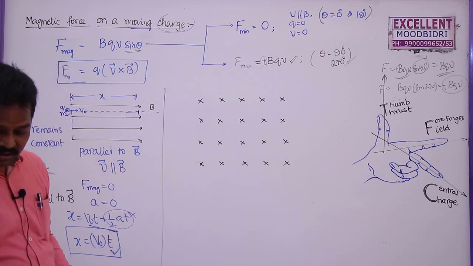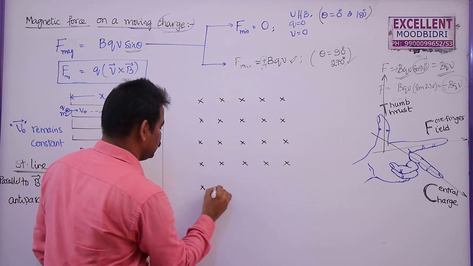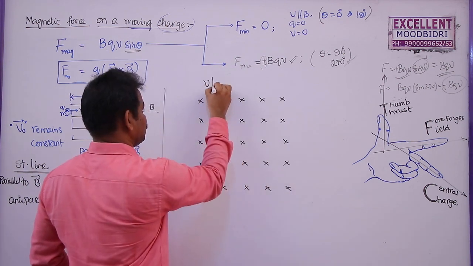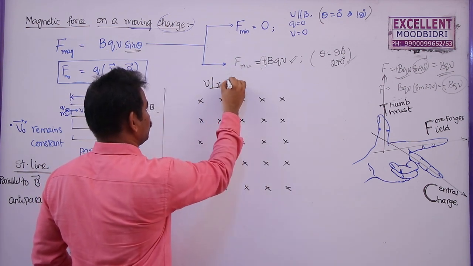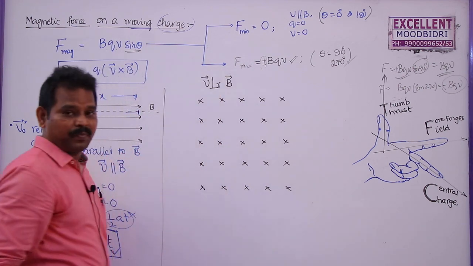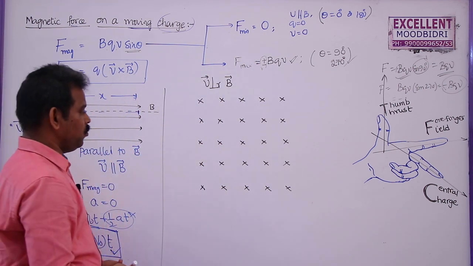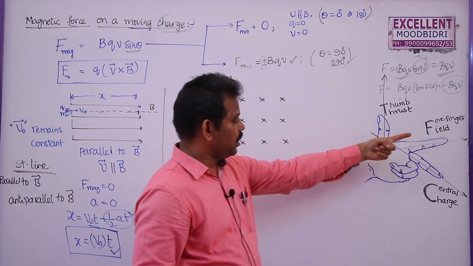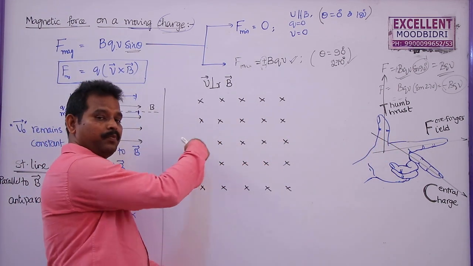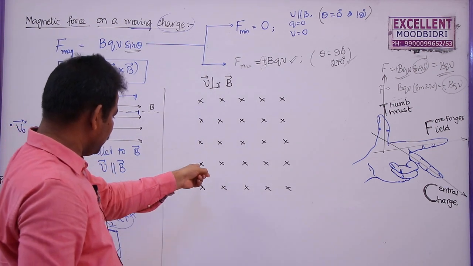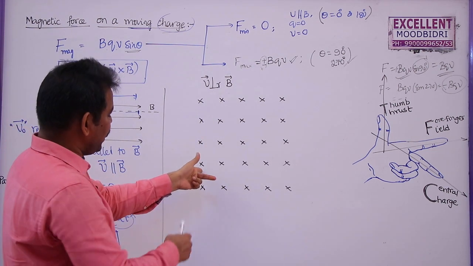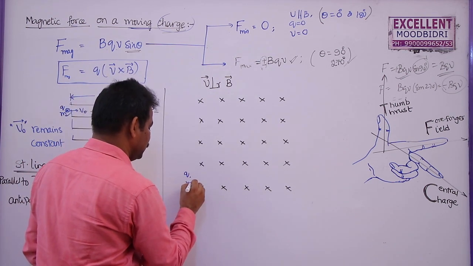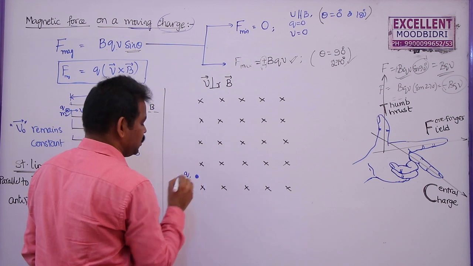Now in this case, if the charged particle enters the magnetic field perpendicular to it, that means the velocity of the charged particle is perpendicular to B, V perpendicular to B. The magnetic field will be indicated by the forefinger. Here the field is acting into the board, so I am going to keep this finger into the board. Let us say a charged particle of charge q and mass m enters the field like this.